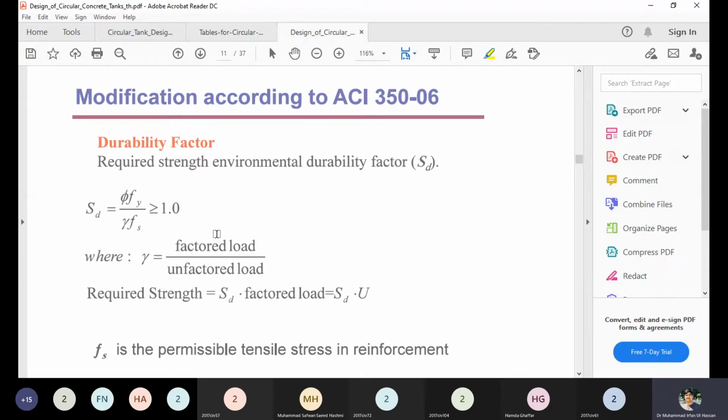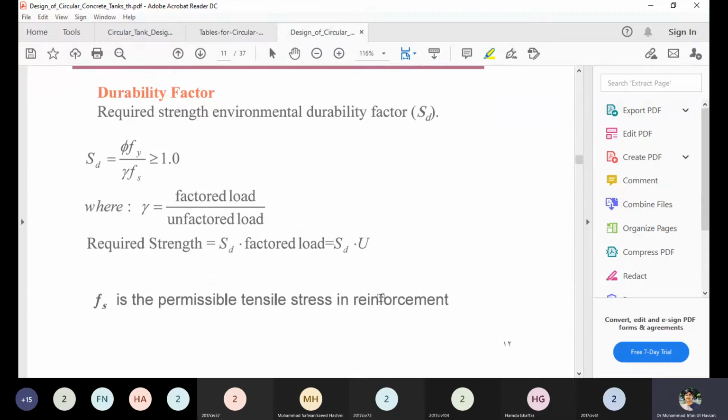So this durability factor, gamma, is also the ratio of the factored load to the unfactored load, and it is also explained that the required strength should be increased by using the durability factor. Therefore the required strength will be further enhanced by multiplying with the durability factor.